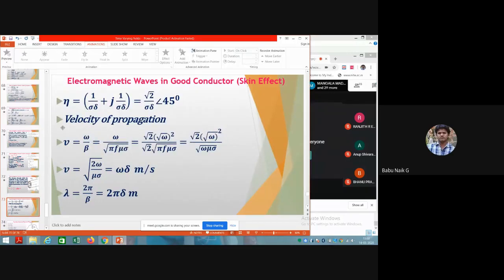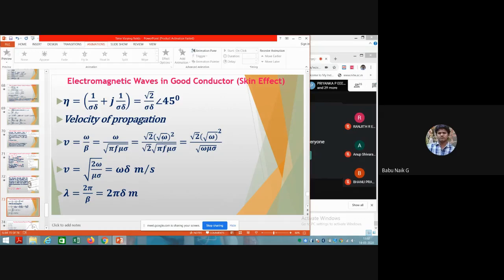Now we can calculate the velocity and intrinsic impedance in terms of the skin depth, which is delta. That is 1 by sigma delta plus j into 1 by sigma into delta. So you can write a further simplified equation here. That is the intrinsic impedance. And velocity you can also calculate in terms of the skin depth, which is omega by beta, omega under root of pi f mu sigma.